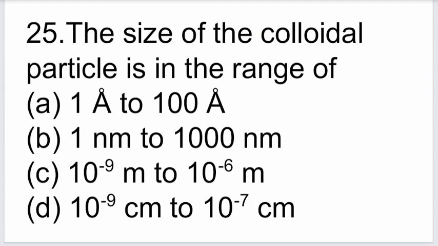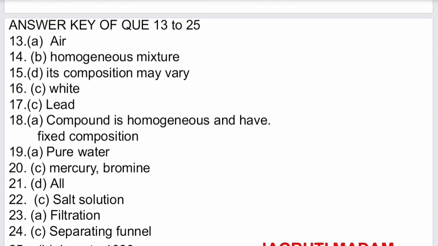Next, the size of a colloidal particle is in the range of 1 angstrom to 100 angstrom, 1 nanometer to 1000 nanometer, 10^-9 meter to 10^-6 meter, or 10^-9 centimeter to 10^-7 centimeter. The correct option is B, 1 nanometer to 1000 nanometer.